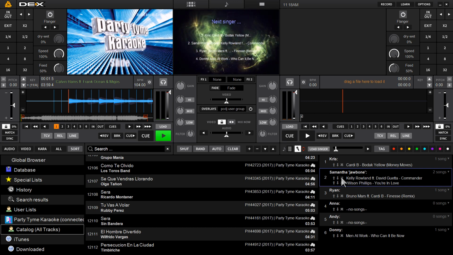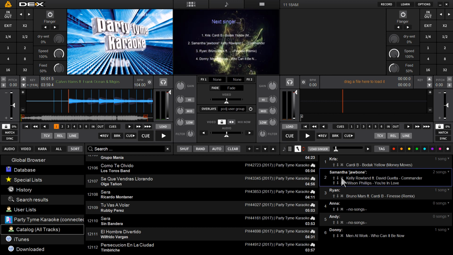This is DEX 3.10.1.0, the latest version of DEX 3, our flagship mix-everything product for mixing audio, video, and karaoke. Much like the last two prior releases, the focus is on the karaoke capabilities. We've added some additional karaoke features, some based on our own design schedule, but much of this based on user feedback over the last few weeks as well. There will be a couple more scheduled updates over the next few weeks, also centered around the karaoke capabilities of DEX 3. I'm going to take you through the new additions to